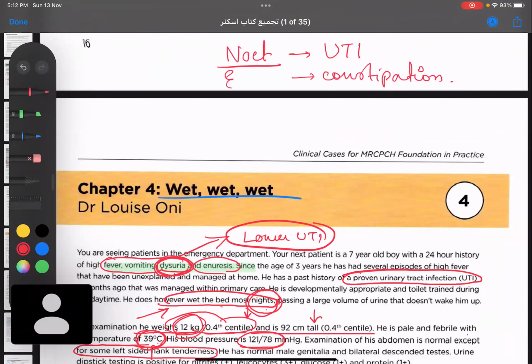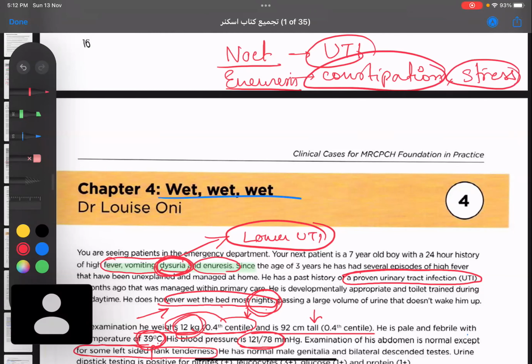I'm just talking about nocturnal enuresis, only at night. So commonly UTI, constipation, and any kind of emotional stress that triggers the child. For example, parents are divorced recently, or maybe his grandfather died, or recently they shifted to a new school. Any kind of stress factor. So stress, UTI, constipation are commonly the causes of nocturnal enuresis.